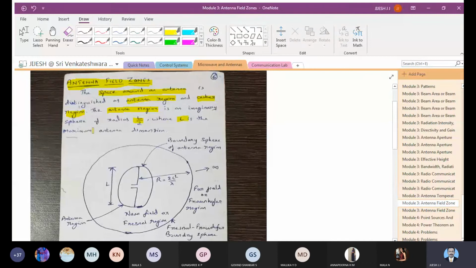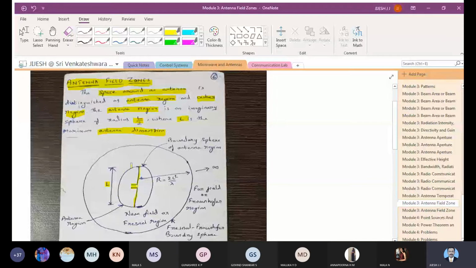If you have an antenna, this is the antenna being placed. L is the length of the antenna, so the entire length of the antenna is L. The boundary, the space which is very close to the antenna, is called the antenna region.